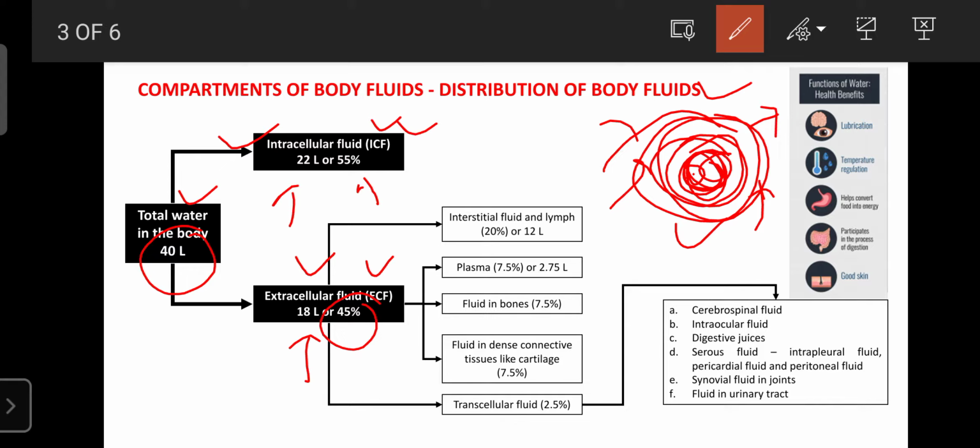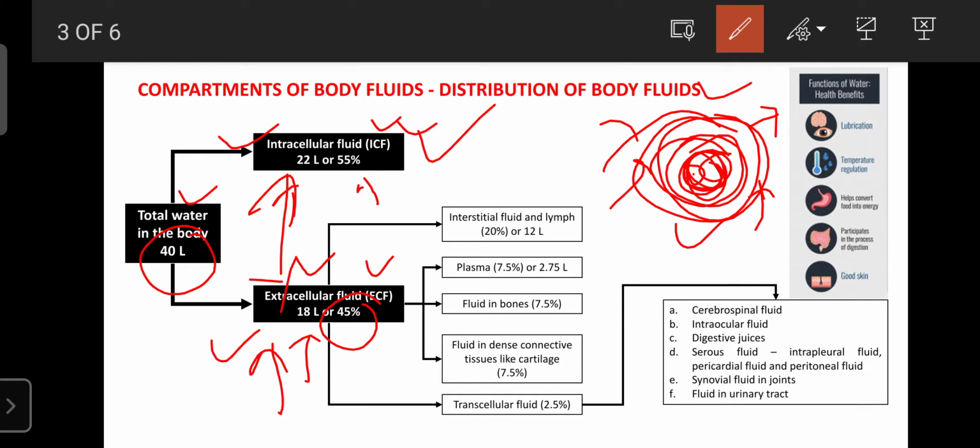The functions and activity of the cell mainly depend upon the changes in the ICF as well as the ECF, the intracellular fluid and the extracellular fluid. Whatever the cell's functions are, they depend upon these fluids.